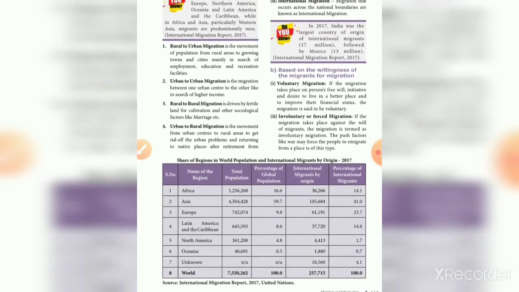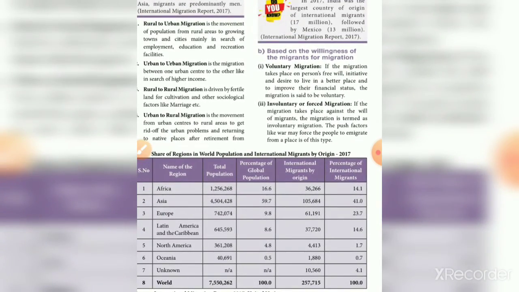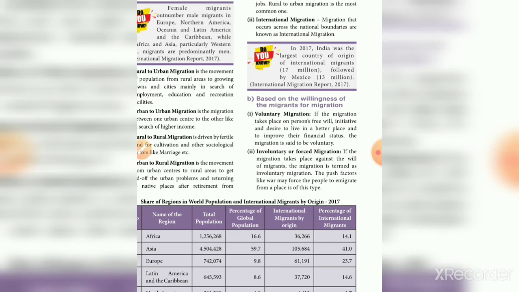So next we want to discuss the types based on willingness, that is, the willingness of the migrants for migration. Before that, in 2017, India was the largest country of origin of international migrants, with 17 million, followed by Mexico with 13 million, according to the International Migration Report 2017.